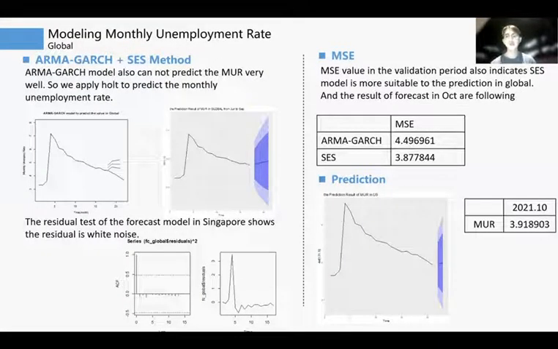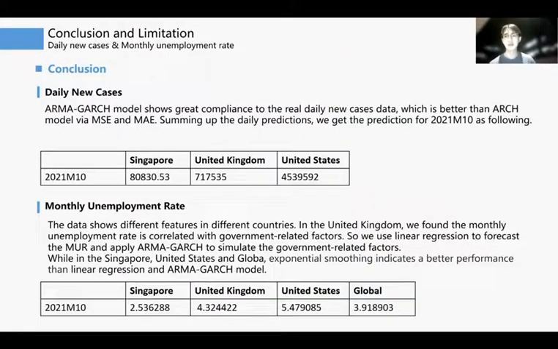When it comes to global, we meet quite similar situations. The ARMA-GARCH model did not fit well, not only in the visual expectations, but also in the mean square error value test. So we also apply exponential smoothing to predict the data, and the result is 2.9%.